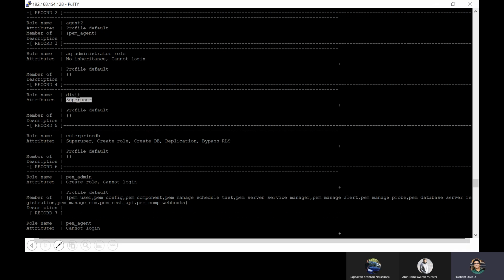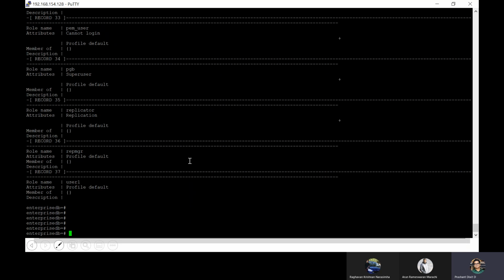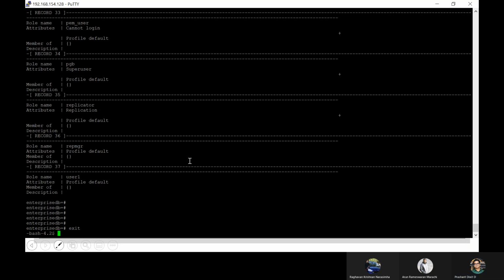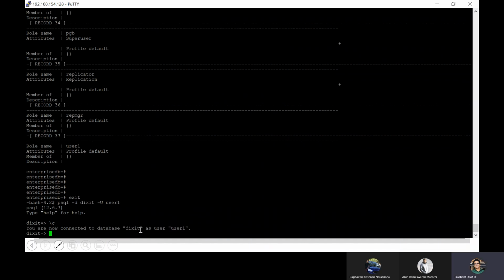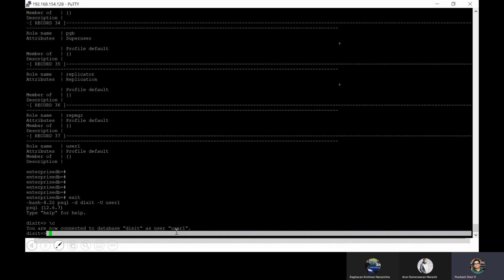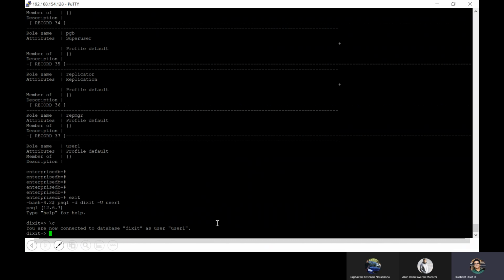Though Dikshit is a superuser, of course he has the power as well, but he does not have the privilege to create a role, to create a database, to create a replication. So let me show you how we can do that. Now, instead of connecting with the enterprise DB user, we are connected as Dikshit.